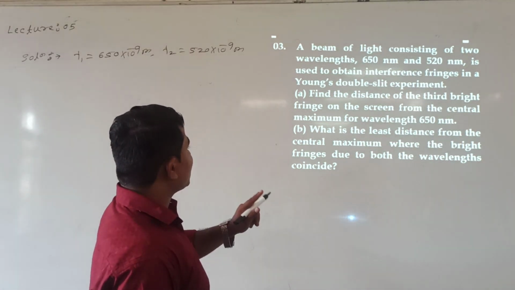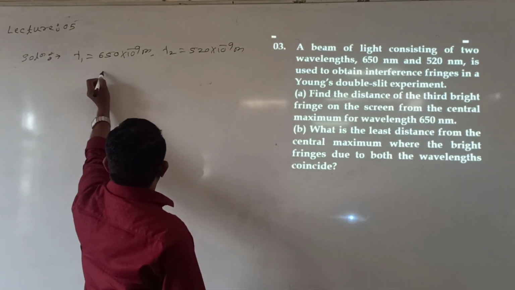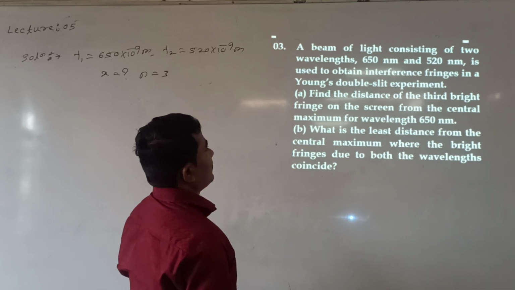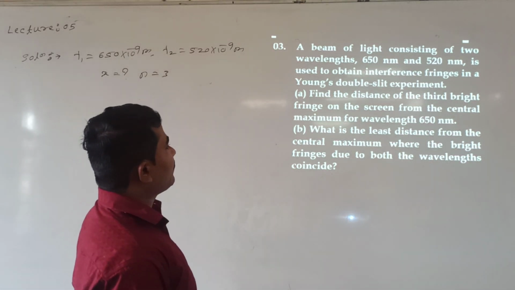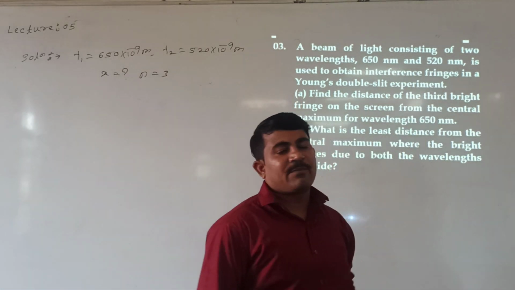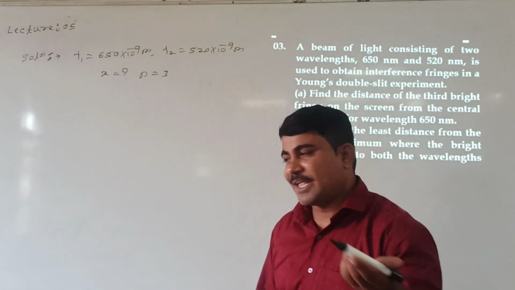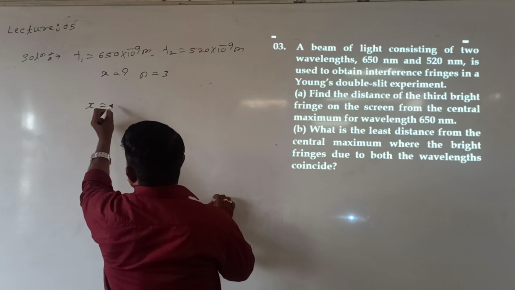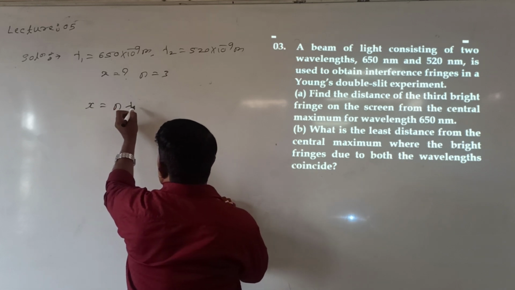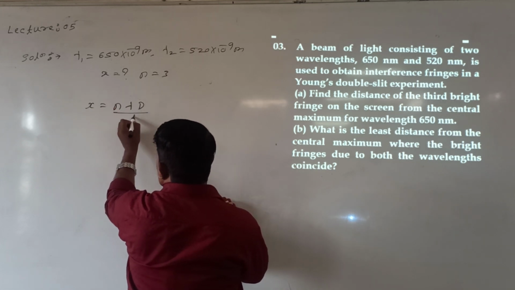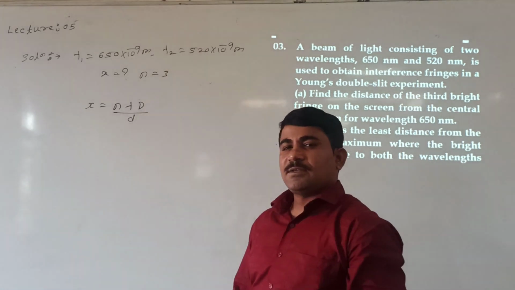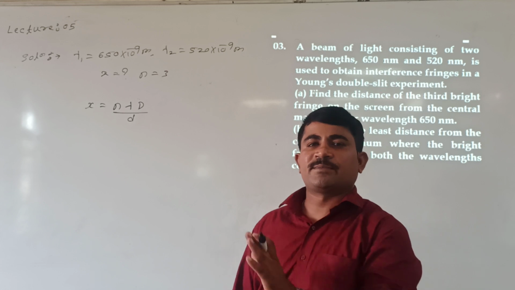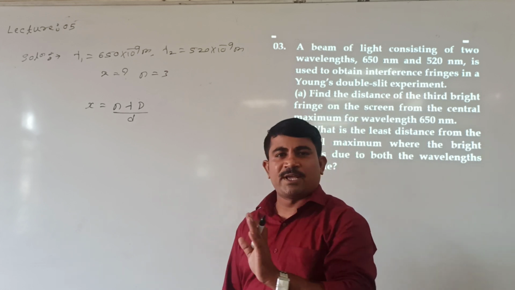What we need, option A: find the distance of third bright fringe. N is equal to 3. For what wavelength? For 650, I mean for lambda 1. Again we know that x is equal to how much? X is equal to n into lambda capital D divided by small d. In this numerical, capital D and small d are not given. Take capital D and small d as the same.